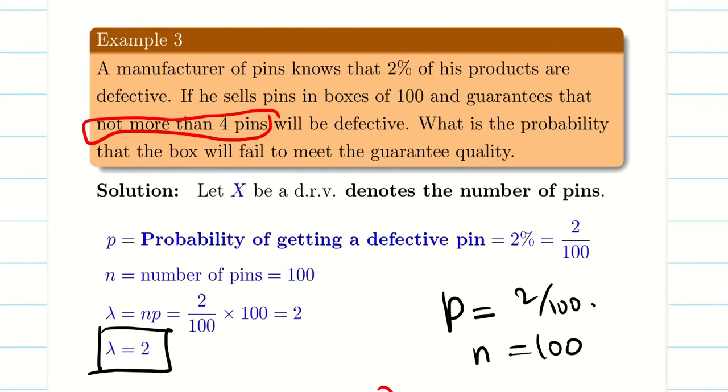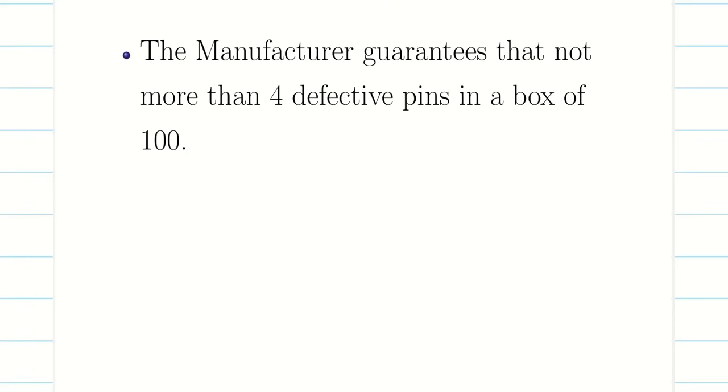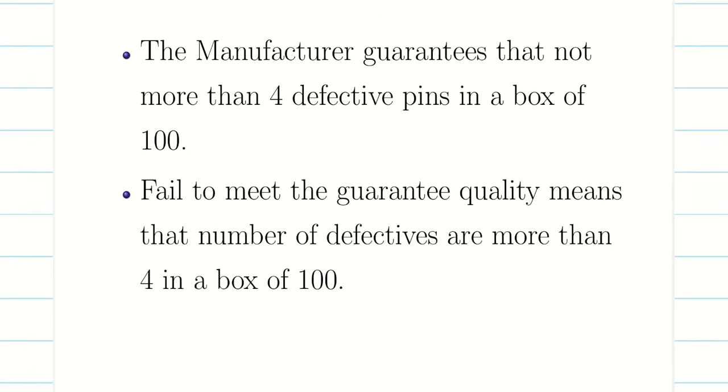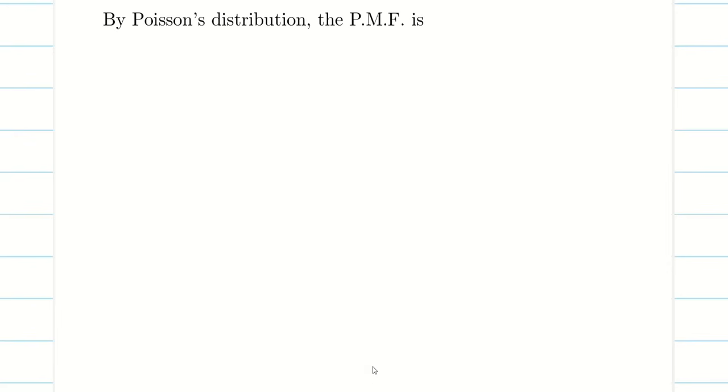So we found all the data what we need, right? We found lambda here. So the manufacturer says, we guarantee that more than 4 pins will not be defective. Failing to meet the guarantee means we have to prove the number of defectives should be what? More than 4. So that means we have to find the probability that the products with more than 4 defective in a box of 100. That's what we have to do. That's it, guys. So let's go and do the process.